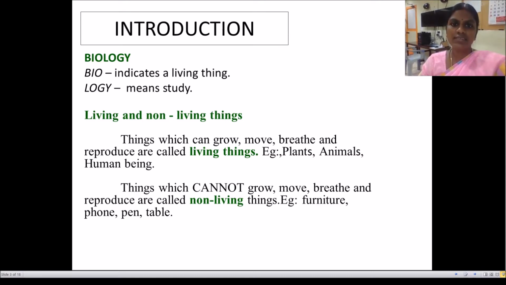What are non-living things then? The things which cannot grow, move, breathe, and reproduce are called non-living things. Example: furniture, phone, pen, table, etc. Does a pen grow? No. Does a pen move? No. Does a phone breathe? No. Do they reproduce? No. Then the phone is said to be a non-living thing.